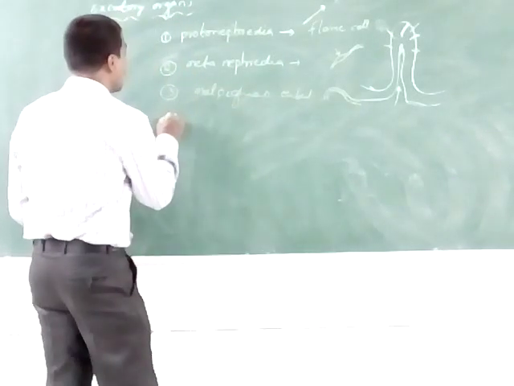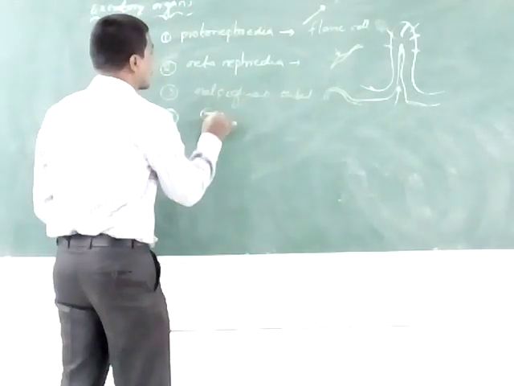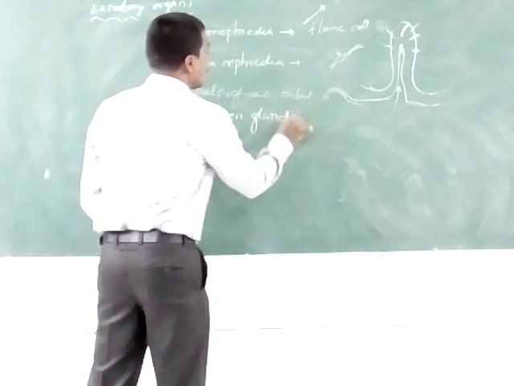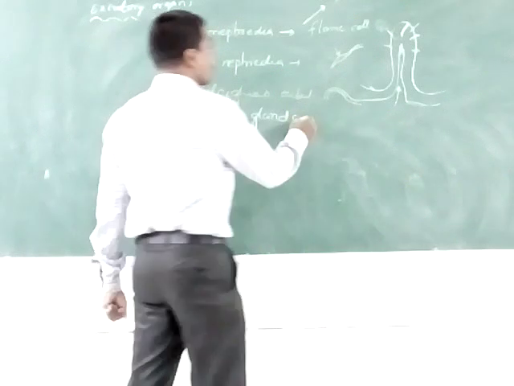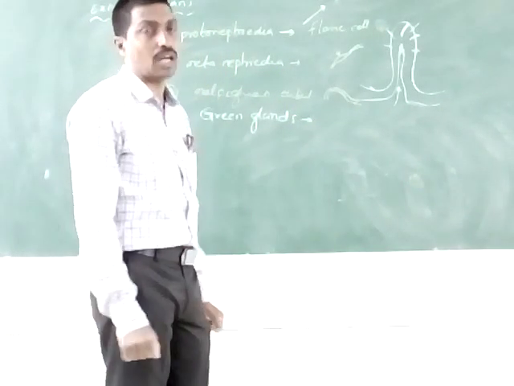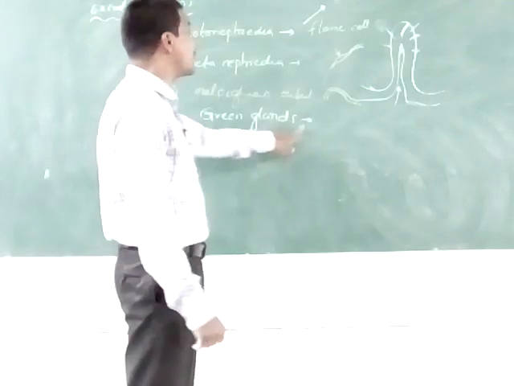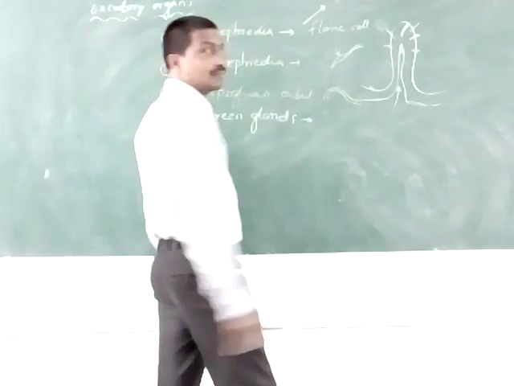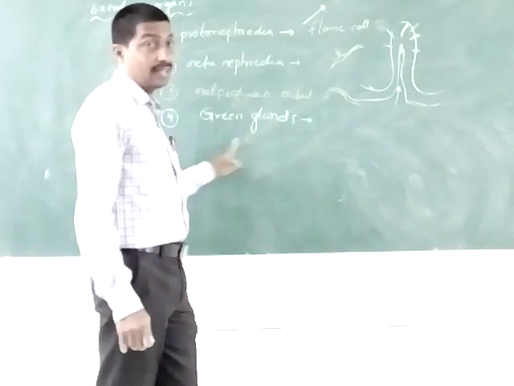The fourth one is the green glands. The green glands are found in crustacea animals. Crustacea belongs to arthropoda animals. For example, prawns have green glands.